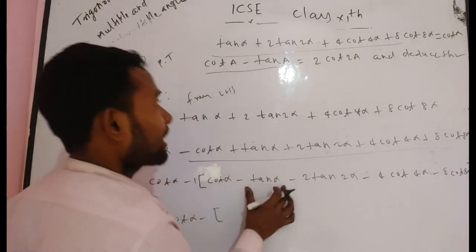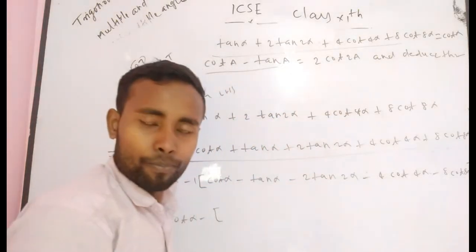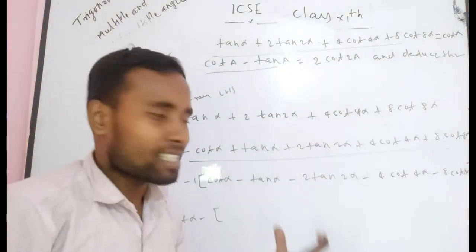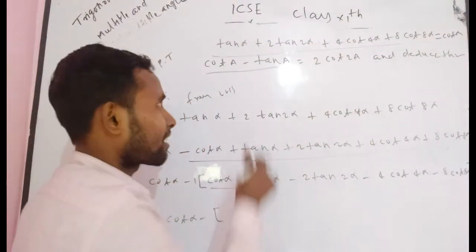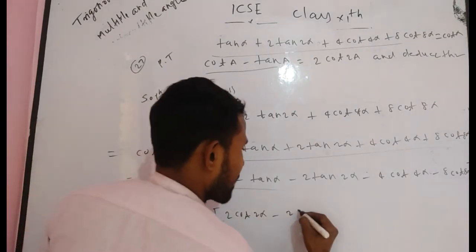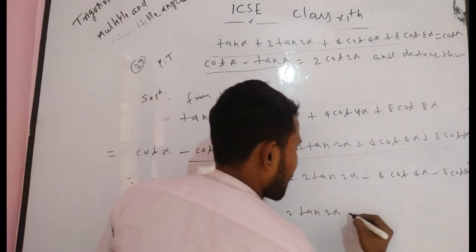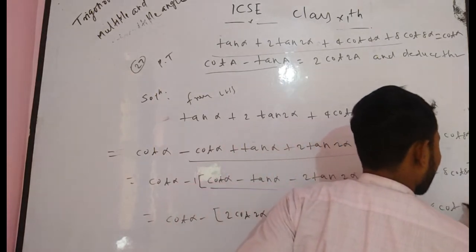As you know, cot alpha minus tan alpha is equal to 2 cot 2 alpha, which I have already obtained. So replace this factor by 2 cot 2 alpha: 2 cot 2 alpha minus 2 tan 2 alpha minus 4 cot 4 alpha minus 8 cot 8 alpha.